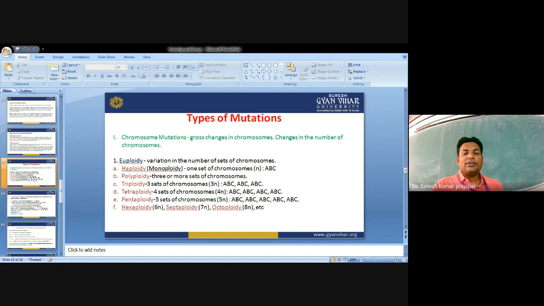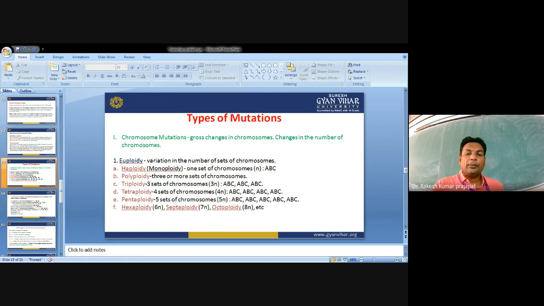As we are discussing, there is a direction of the mutation, meaning according to the mode of direction. There are two types of mutation: forward mutation and reverse or back mutation. In forward mutation, in an organism, mutations create a change from wild type to abnormal phenotype, and those mutations are known as forward mutations.